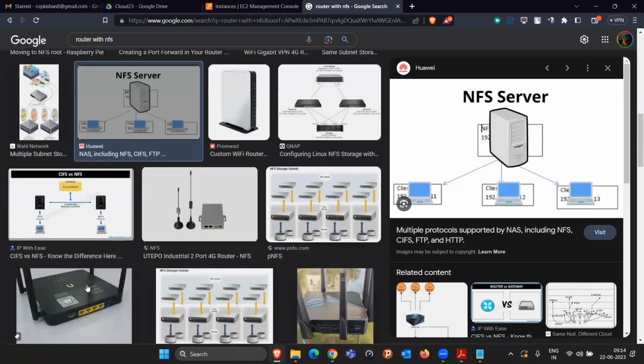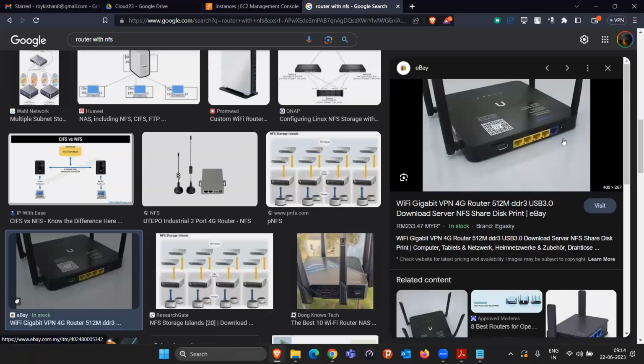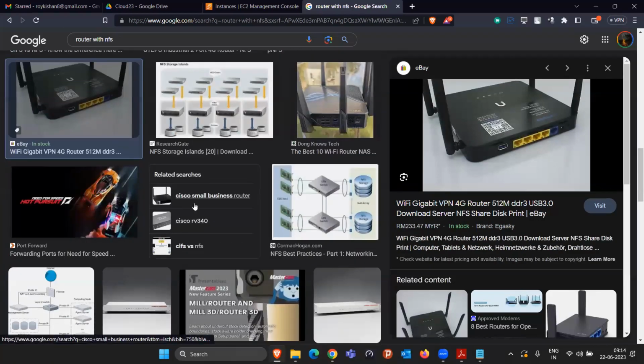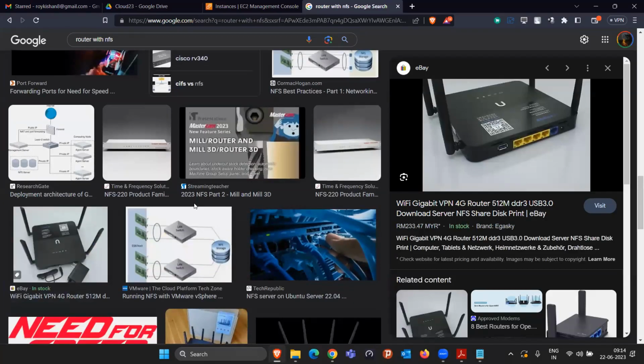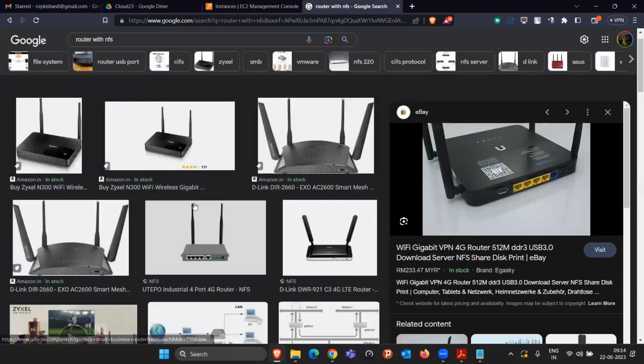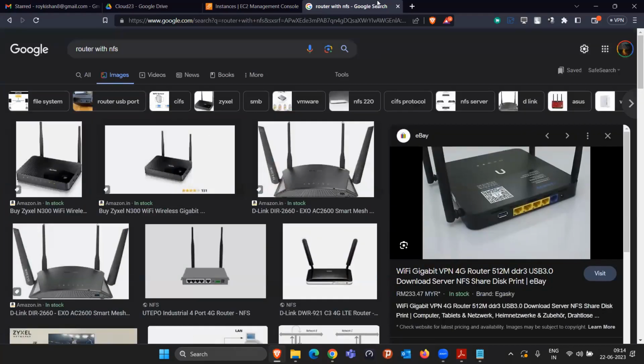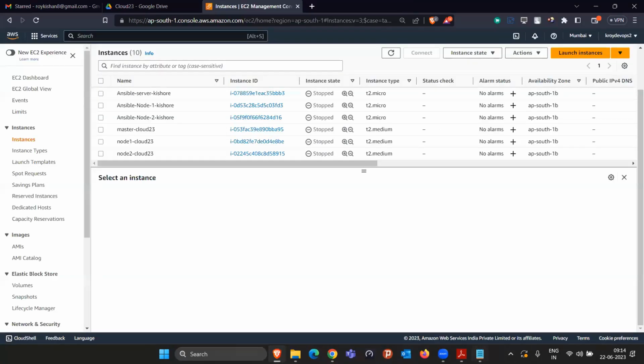But in today's world, anybody can buy a simple router like this, where you get the LAN cable and also the USB port. If the router has a USB port, it will give you the NFS share type of thing by default. So this is the benefit here. There are so many routers you can see as examples. Maybe the router you are using in your home has a USB port too, which means you can connect storage. So this is the thing that we are discussing.